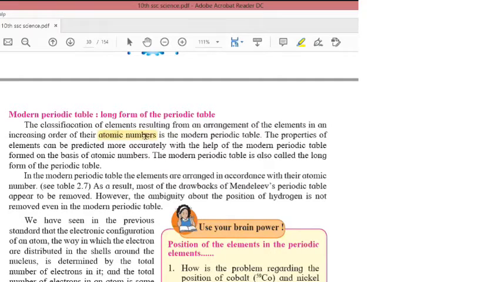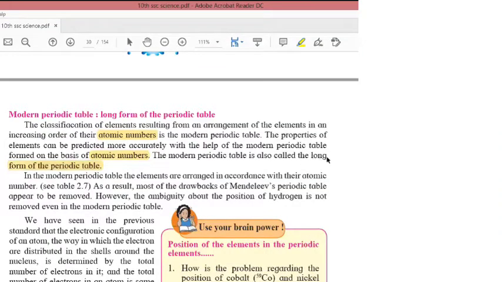The properties of the elements can be predicted more accurately with the help of the modern periodic table formed on the basis of atomic numbers. The modern periodic table is also called the long form of the periodic table. So they can ask you what is the long form of the periodic table.